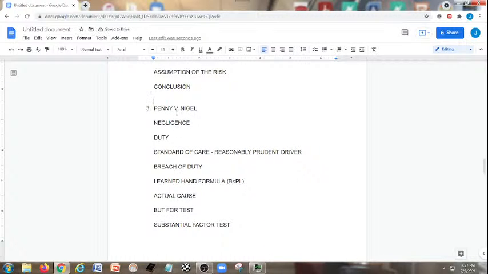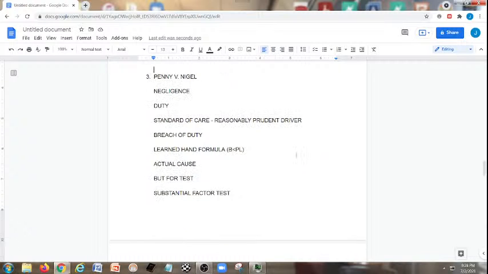Was Penny within the zone of danger created by Nigel's conduct? Yes, because it was Nigel's backing out that caused Mel to brake in the first place, cross the lane of traffic, and ultimately collide with Otto, which then resulted in plowing into Penny. Now, what standard of care was owed to Penny by Nigel? To act as a reasonably prudent driver would act in the same or similar circumstance. Did Nigel uphold that standard of care?